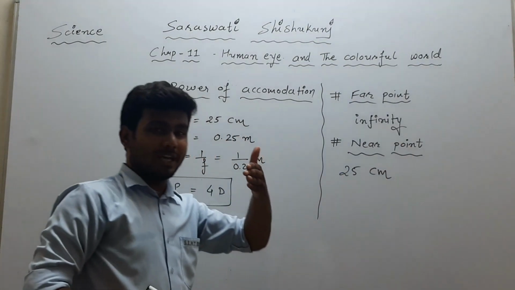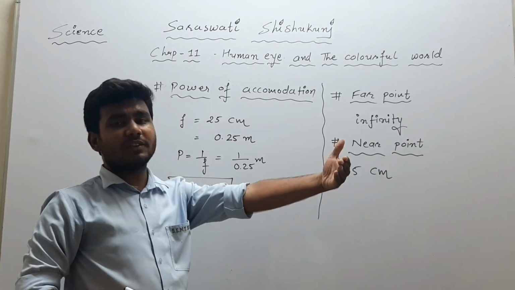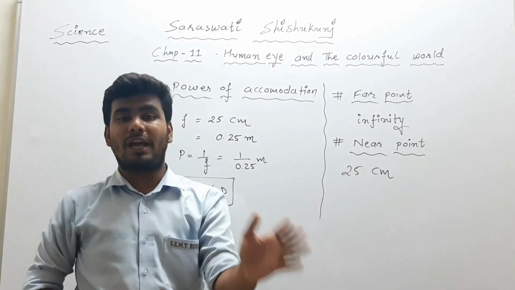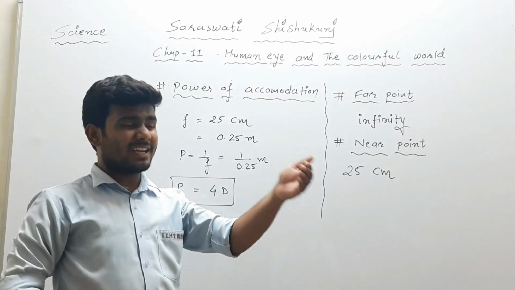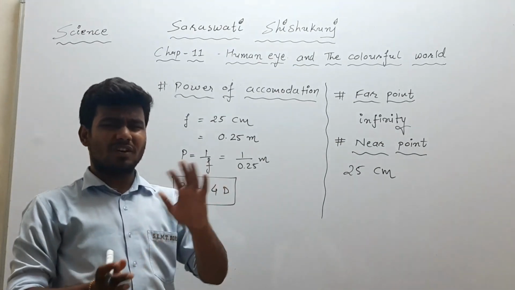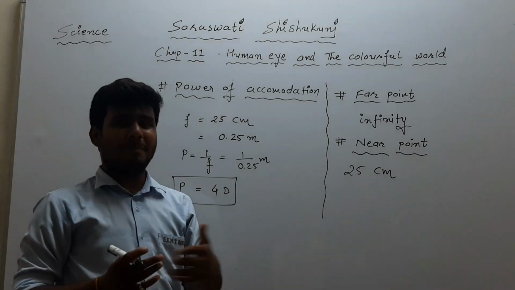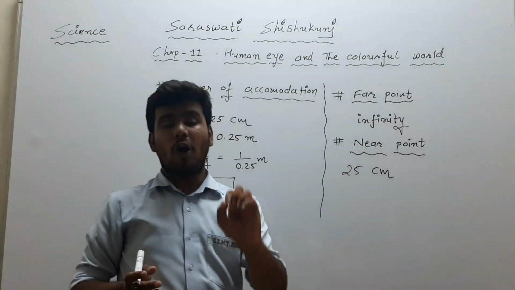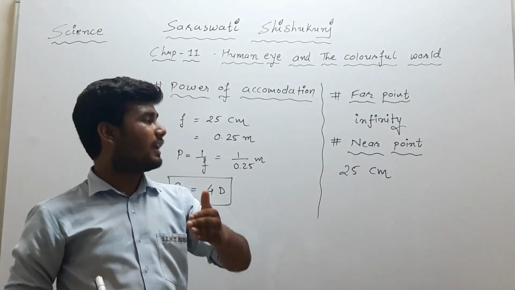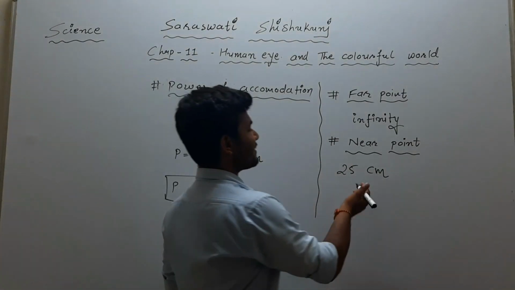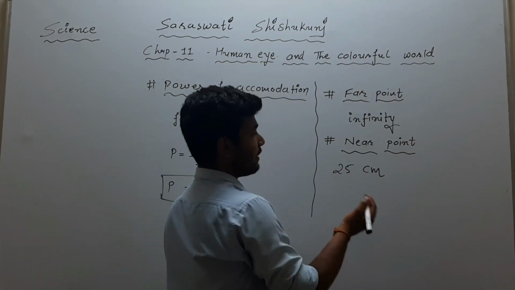When the object is more than 25 centimeter, we are able to observe it clearly without any type of effort. But when it is less than 25 centimeters, our eye will do the contraction or relaxation, and by that it will try to obtain it. But we are able to see the object clearly when it is more than 25 centimeter. So this 25 centimeter is considered as the near point.